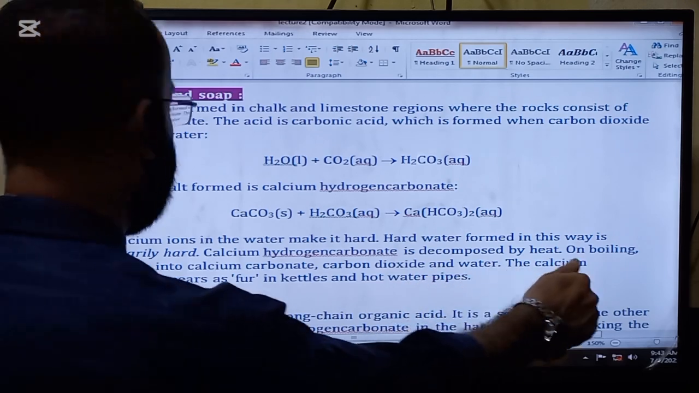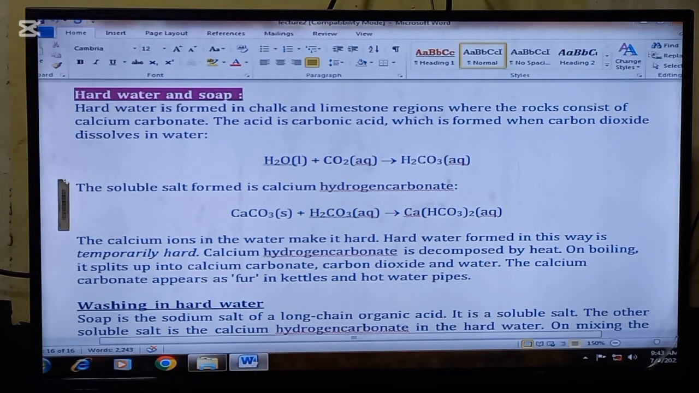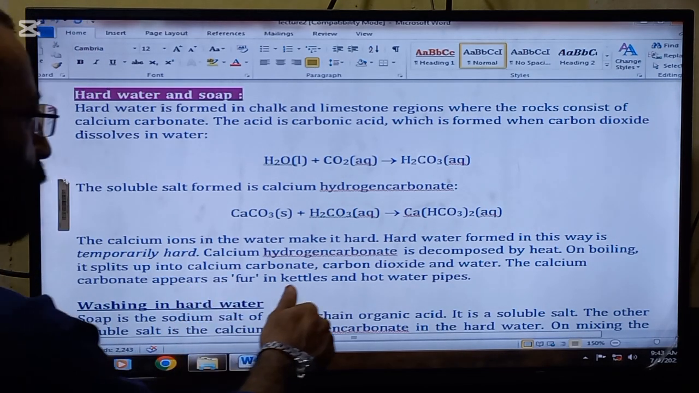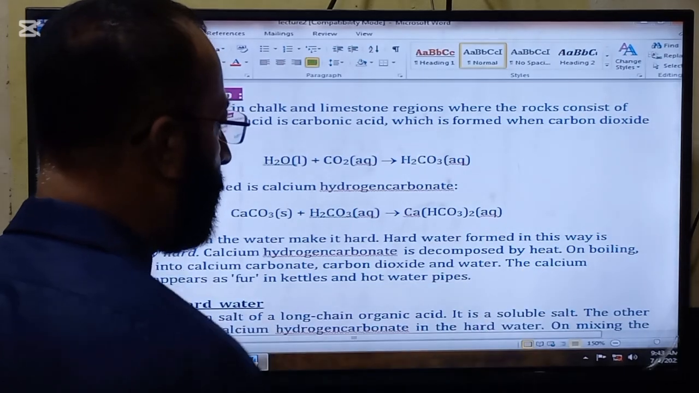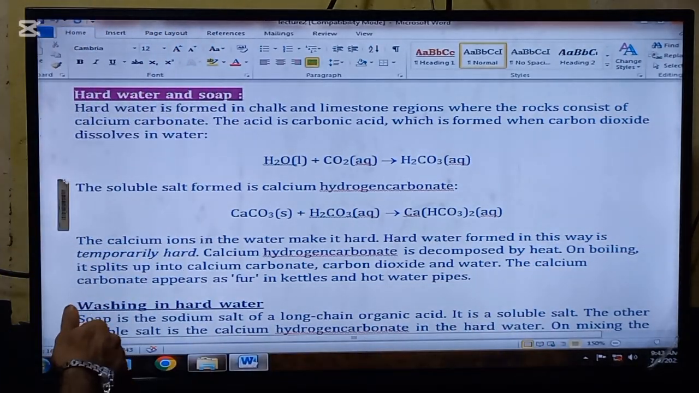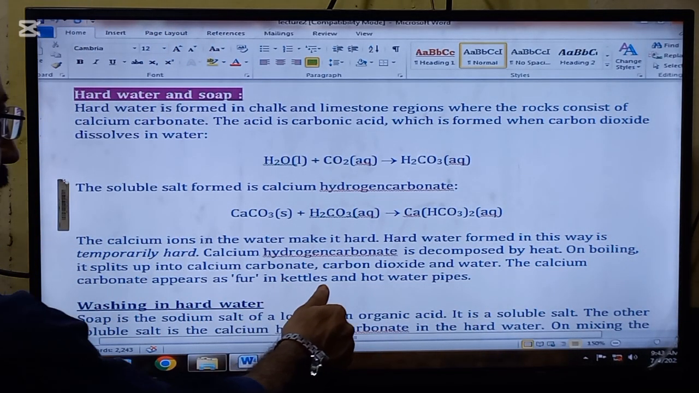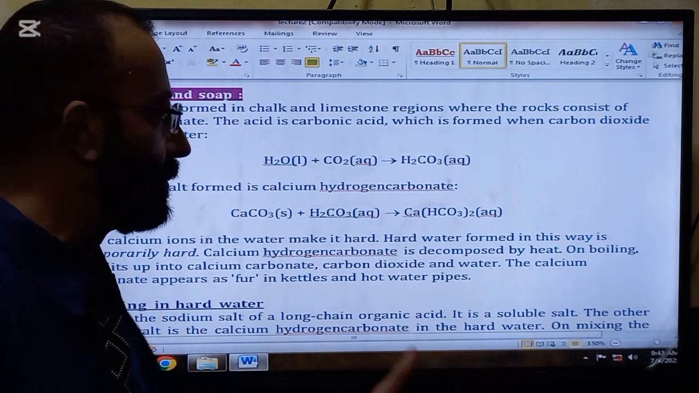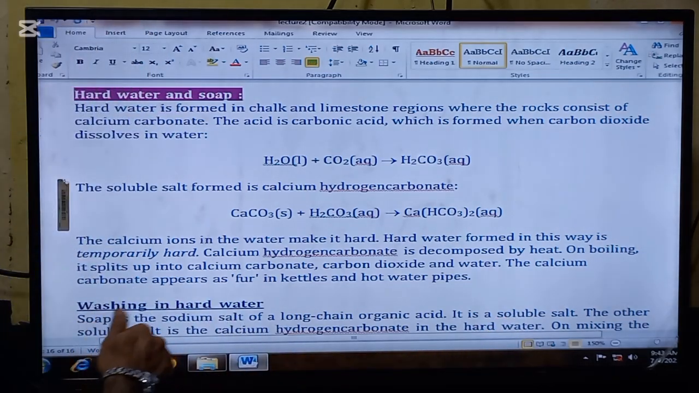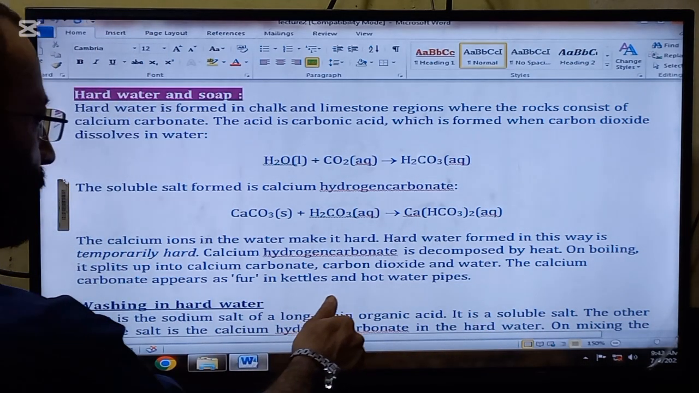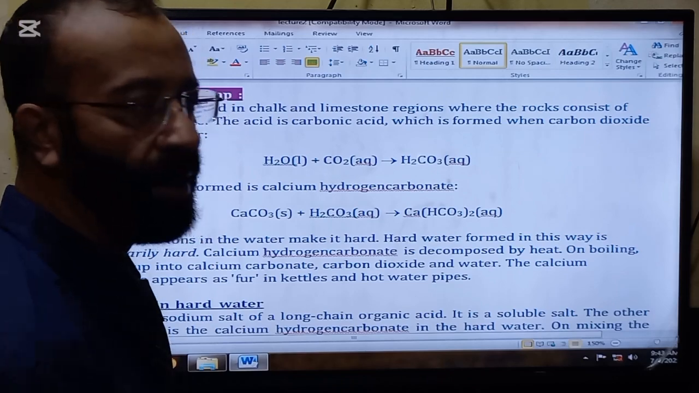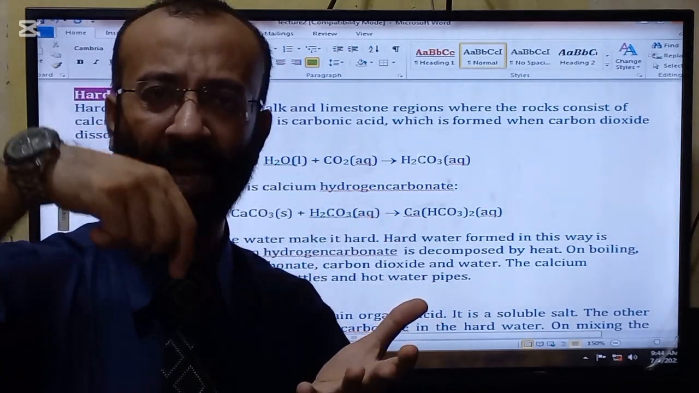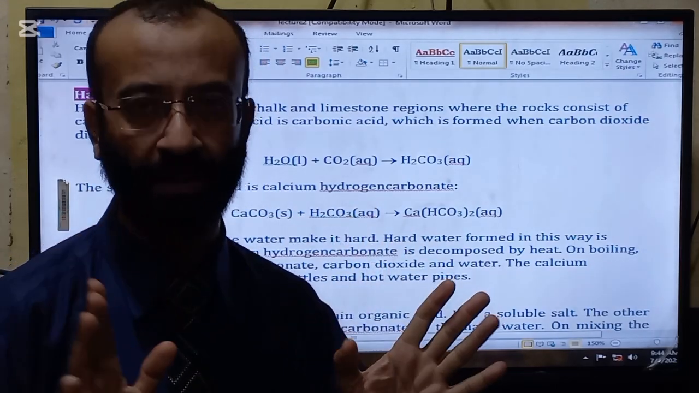Hard water formed in this way is temporarily hard. So the process can be reversed. Calcium hydrogen carbonate is decomposed by heat. On boiling, it splits up into calcium carbonate, carbon dioxide and water. So the water will get soft again. The calcium carbonate appears as fur in kettles and hot water pipes. Have you ever seen kettles? They form fur around the edges. That is actually calcium carbonate.